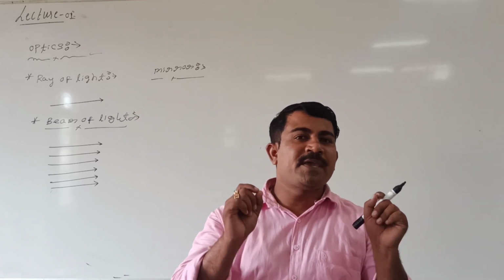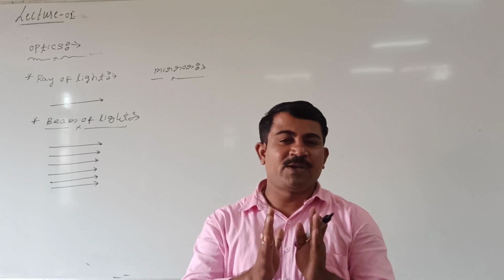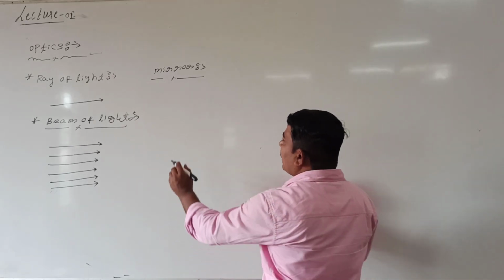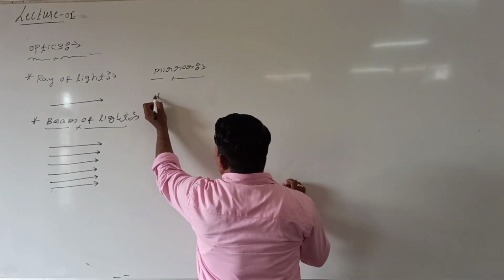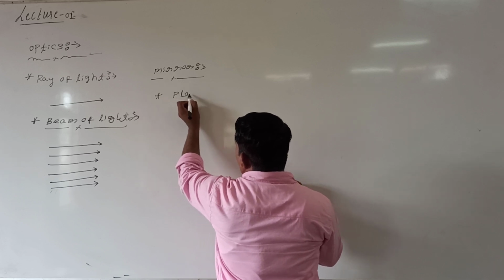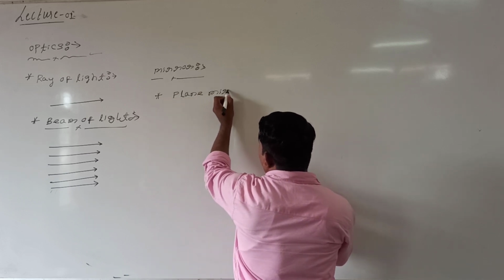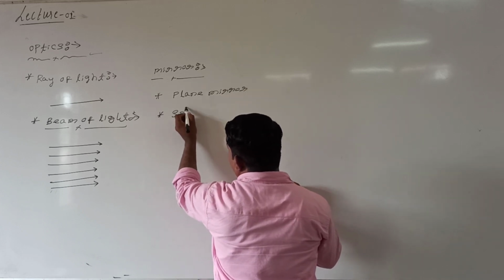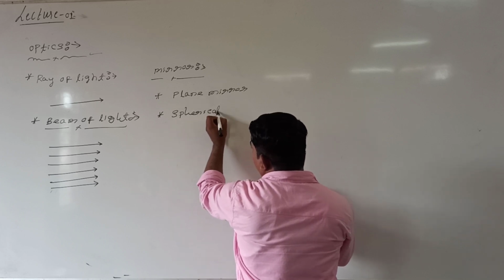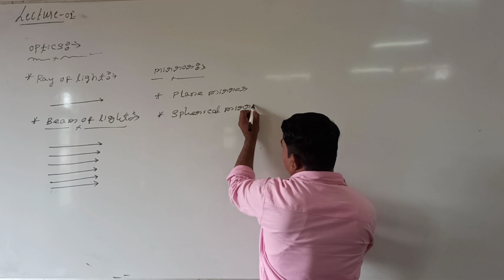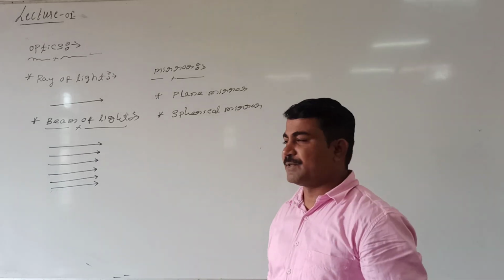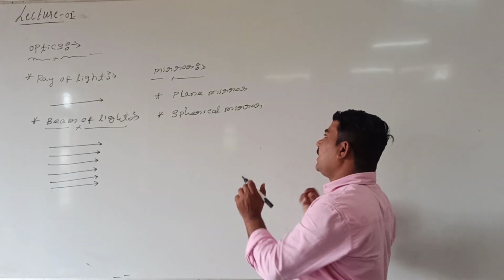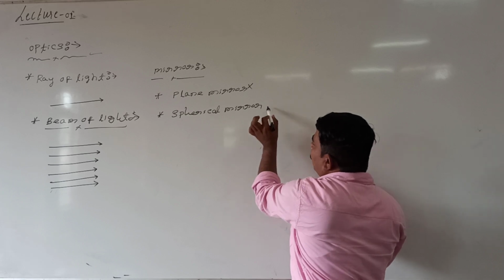Before that, mirrors can be classified into two categories. One we are calling plane mirror, and the second one we are calling spherical mirror. See here, mirror again can be classified into two categories. One we are calling plane mirror, and the second one we are calling spherical mirror. Two types of mirrors exist. For our syllabus, let the plane mirror be, we will discuss only the spherical mirror.